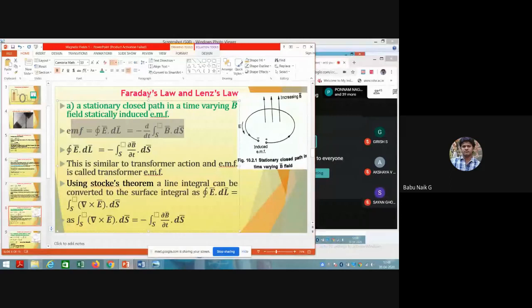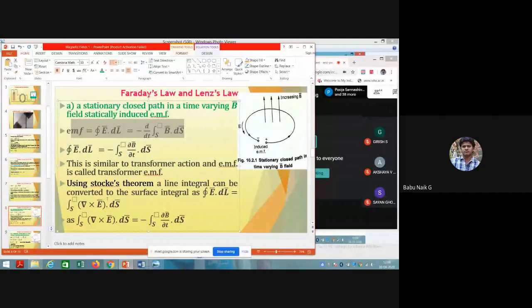So this is going to have that in transformer action, which I already told here. So here we are seeing it with the mathematical expression. Now, using the Stokes theorem, we know the Stokes theorem is: closed line integral of E bar dot dl is equal to surface integral of del cross E bar dot ds. From this Stokes theorem, you can compare with this equation.